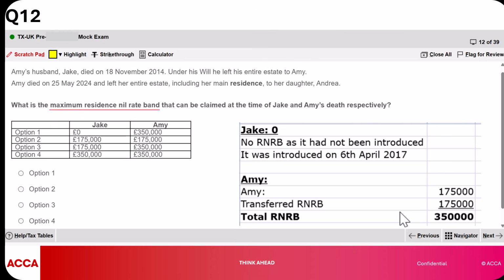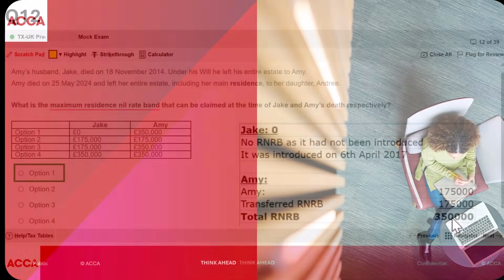Now, in other questions, if we were given the value of the residence, we would be able to take the lower of 350,000 and the value of the residence minus any deductible mortgages. But we're not told of the value of the residence, nor are we given any deductible mortgages. So we only take the 350,000. And therefore our answer is option 1.